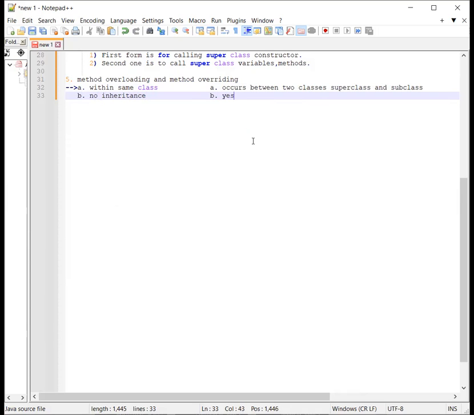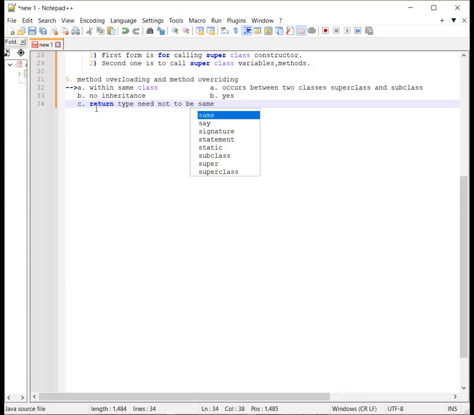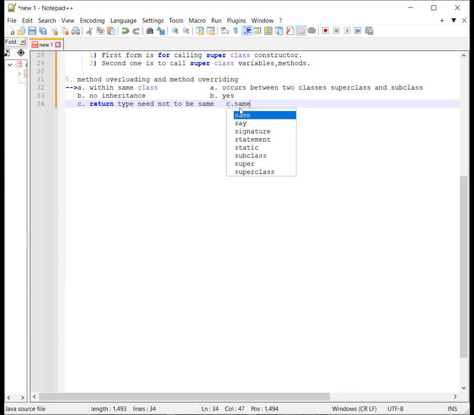Then, in the case of overloading, the return type need not be the same. But in overriding, the return type must be the same.